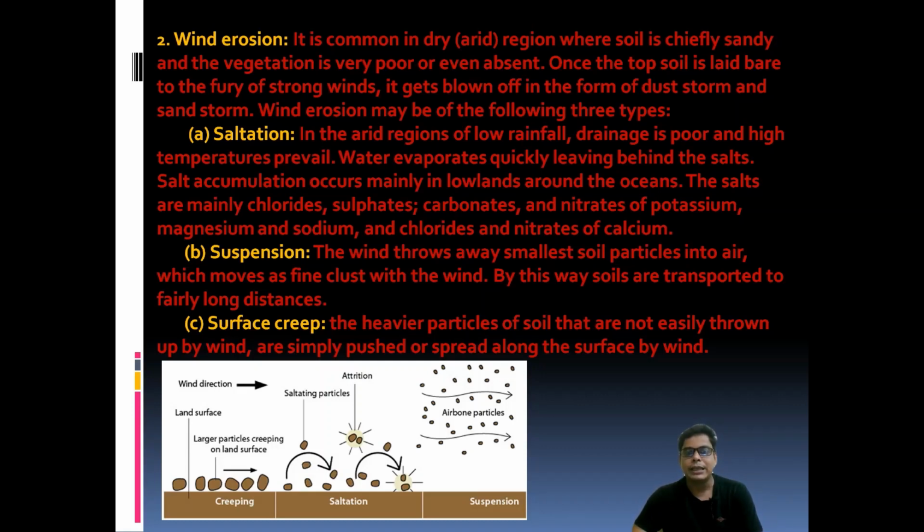Saltation, what is it? It occurs in arid regions with low rainfall, very poor drainage, and high temperature. Water evaporates quickly and leaves only the salts behind. So salt accumulation occurs mainly in the lowland and around the surface. These are mainly chlorides, sulfates, carbonates, and nitrates of potassium, magnesium, and sodium, and the nitrates of calcium.